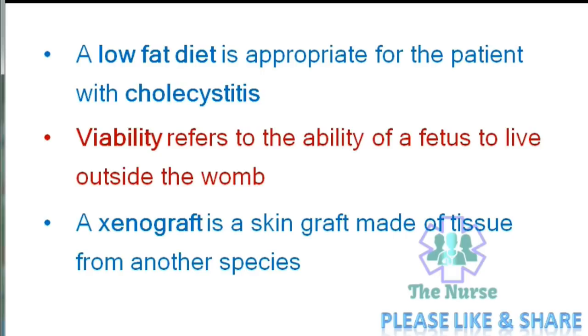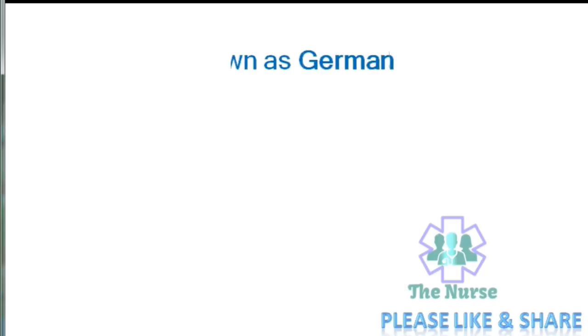A homograft means a skin graft made of tissue from the same species. Homograft means same species, xenograft means another species. Autograft means a skin graft from the same person. Next one.